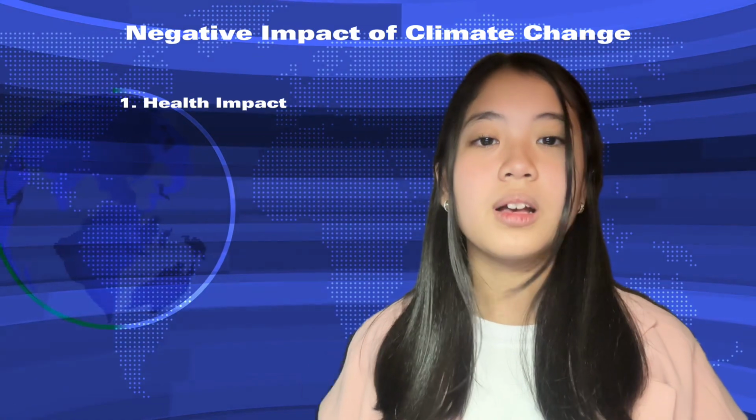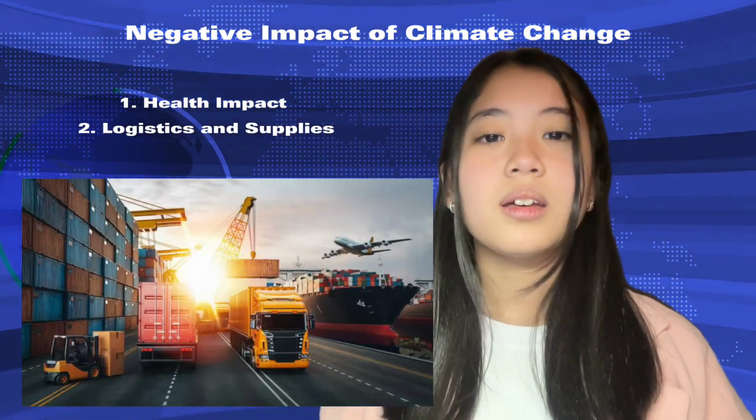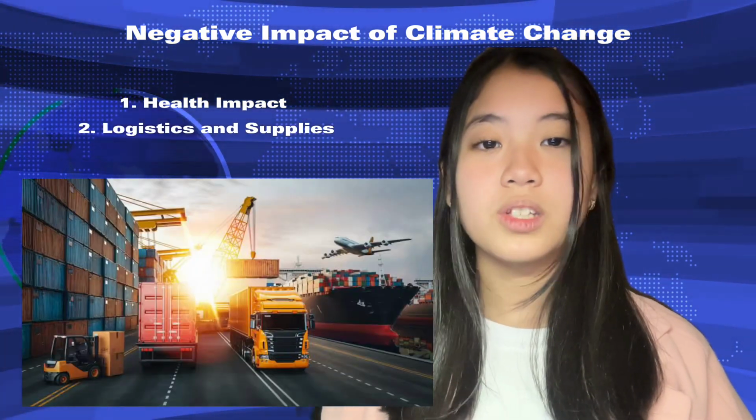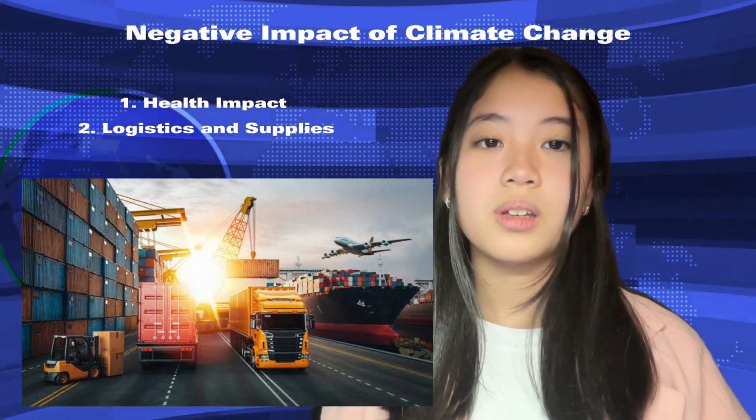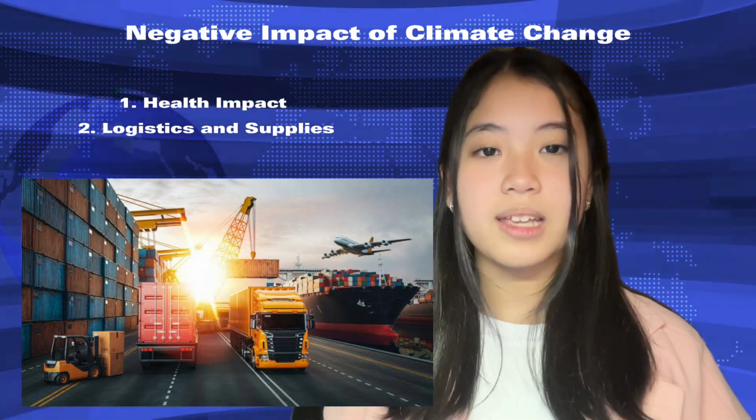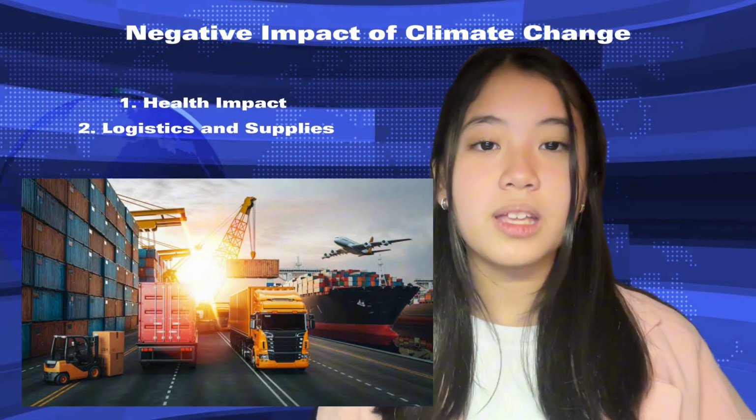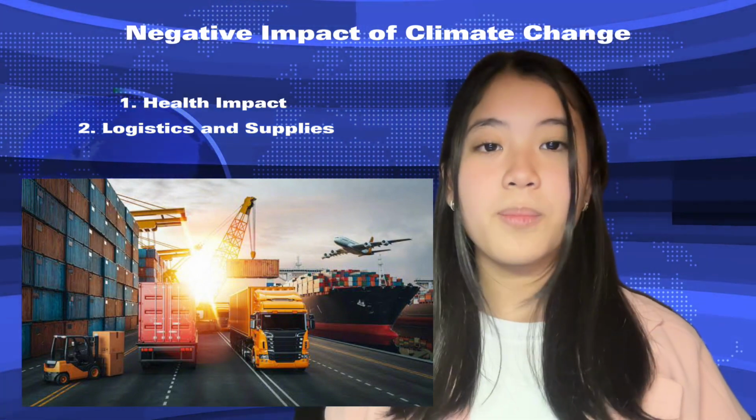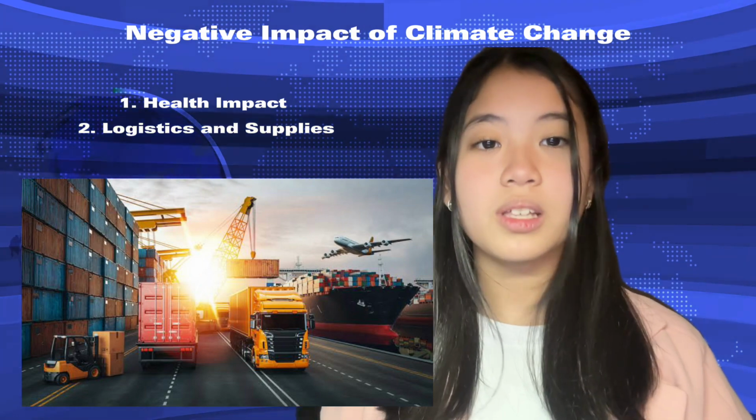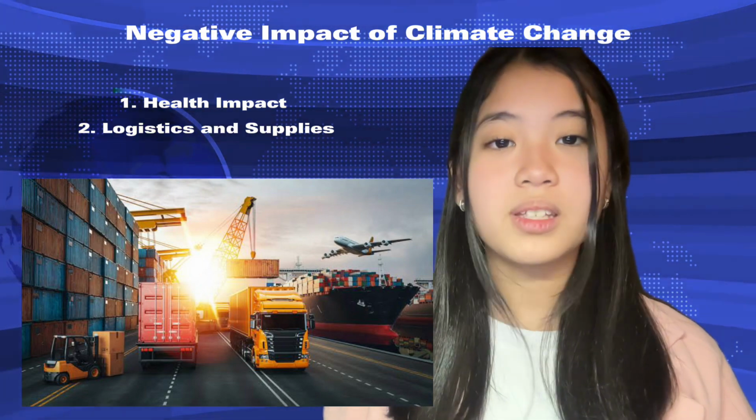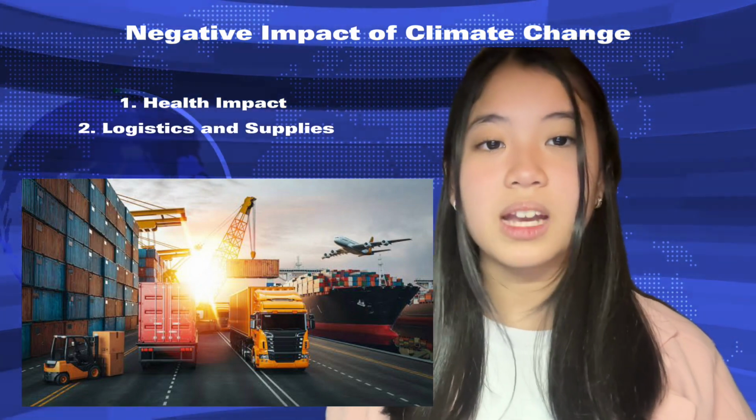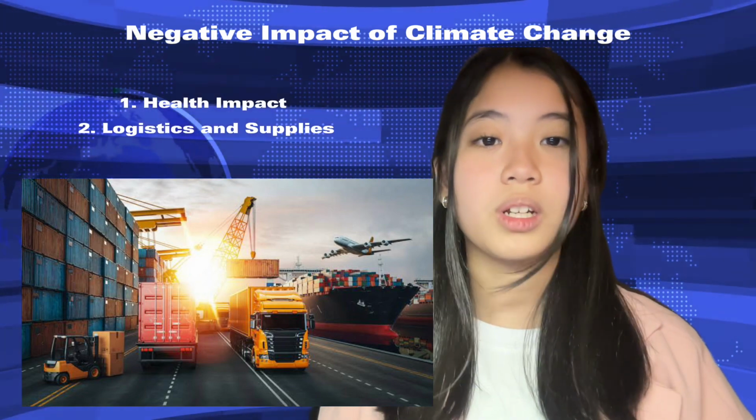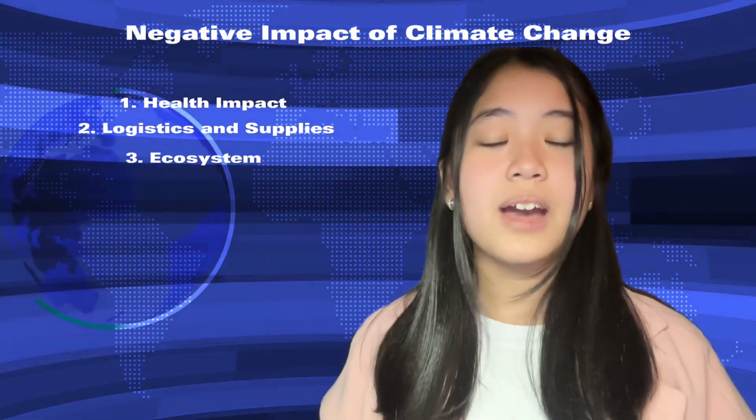This is why it is critical that we take appropriate precautions in light of the present upward trend in global temperatures. Number 2, logistics and supplies. The other impact would be on logistics and transportation. As global temperatures rise, storms and tornadoes would become more severe and frequent. This will have an impact on logistics, potentially disrupting both vital services and supply of necessary products such as food and water.